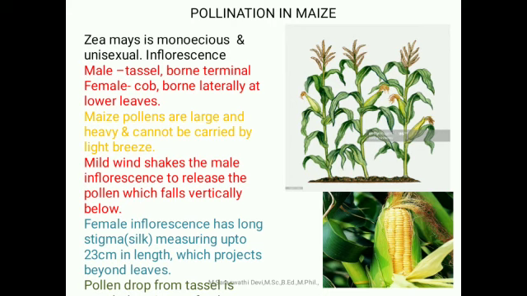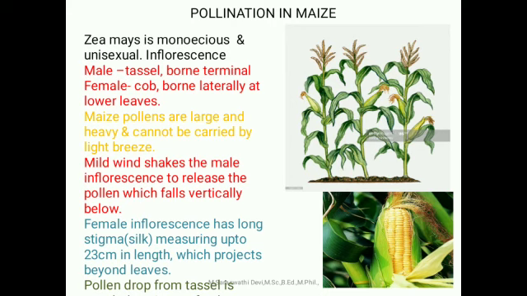That is why it is called monoecious and unisexual. It produces two inflorescences, male inflorescence and female inflorescence. The male inflorescence is known as the tassel and the female inflorescence as the cob. The tassel is borne terminally and the cob is borne laterally at the lower leaves.